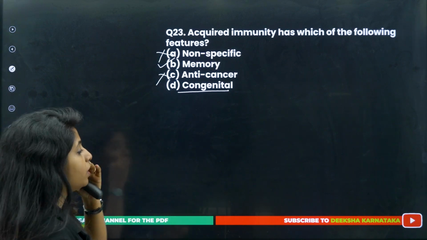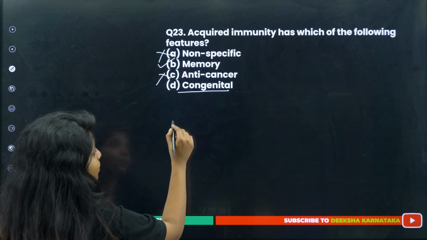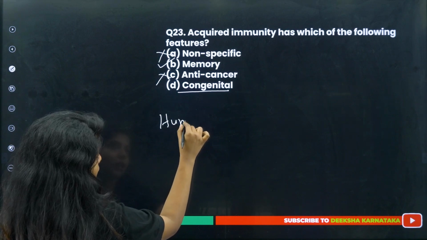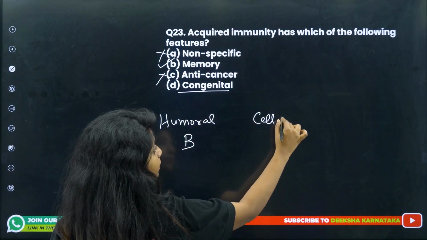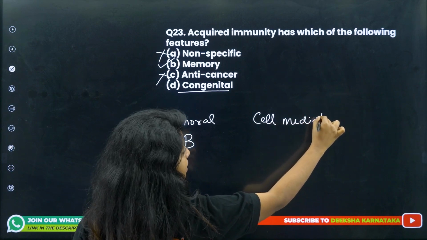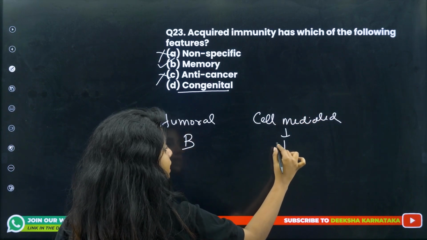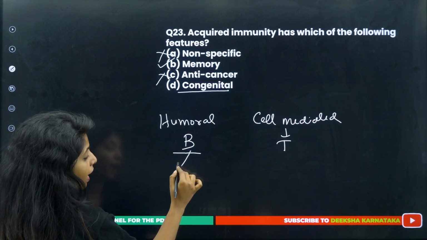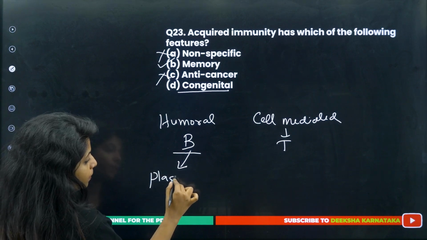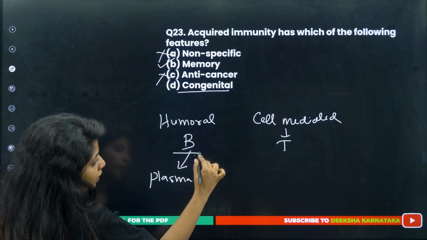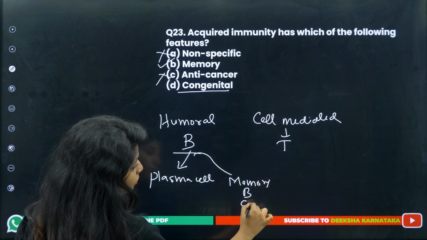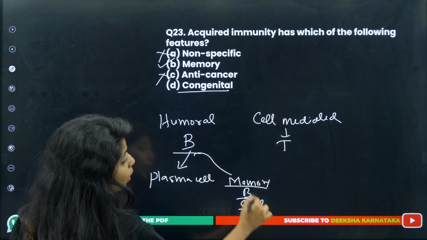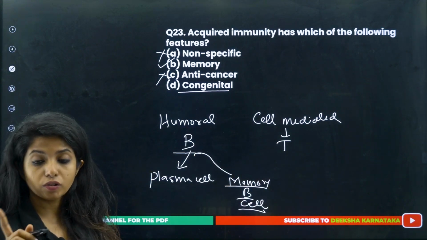Okay, how do you get memory? As I said, acquired immunity is of two types. One is the humoral response where your B cells are involved, and one is cell mediated, where your T cells are involved. Whenever B cells get active, they produce two types of cell. One is plasma cell and the other one is memory B cell. Now this memory B cell has a memory of the pathogen that has come and caused the ruckus.